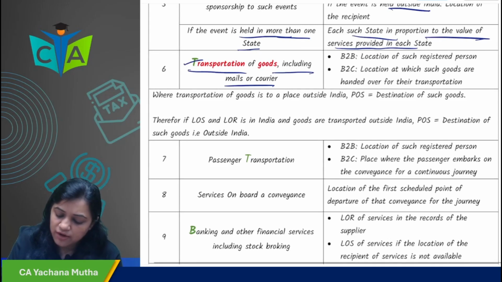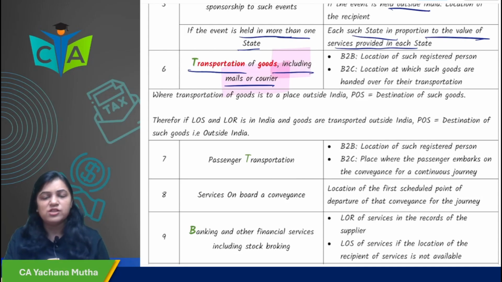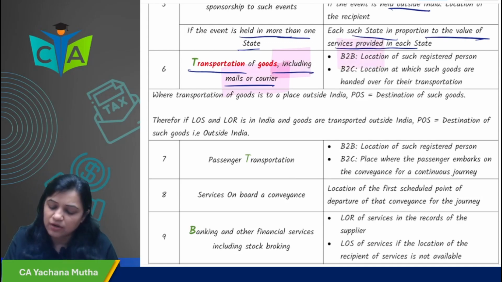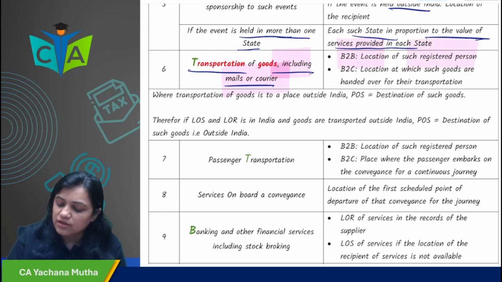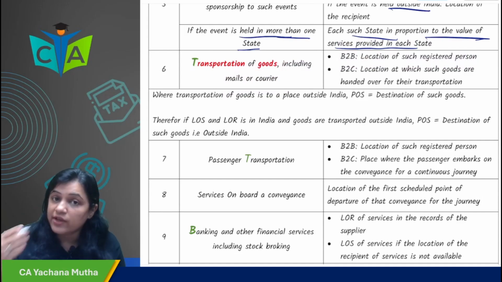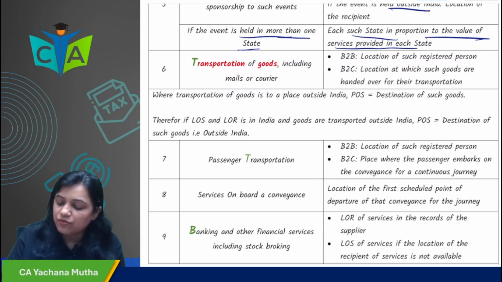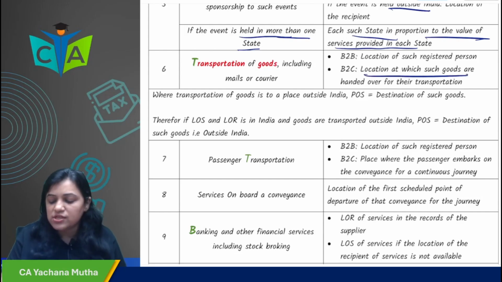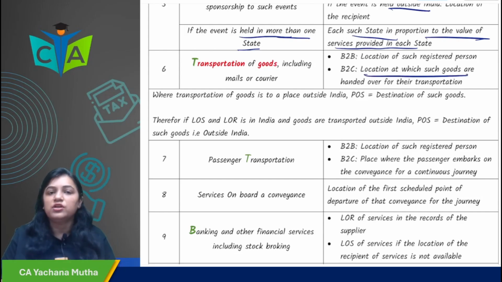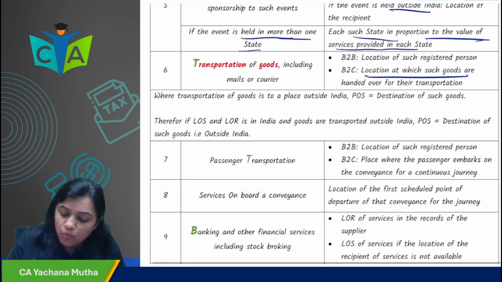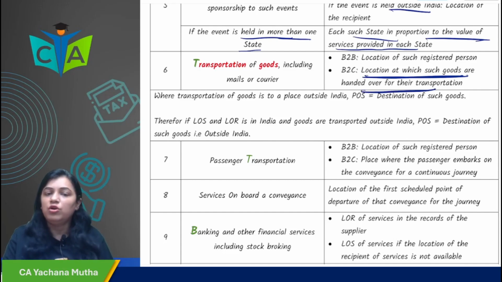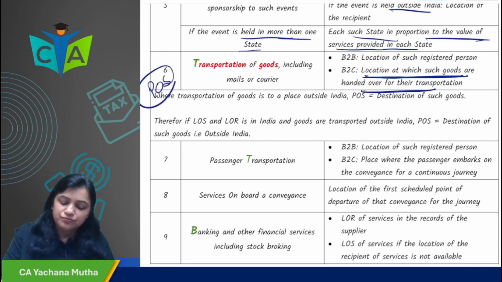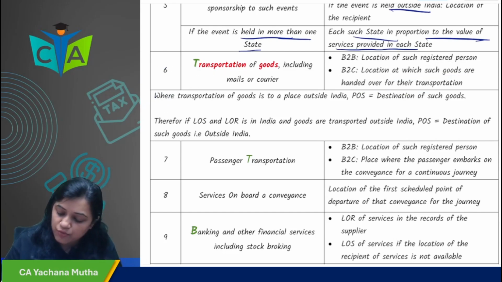Next, again one more T, transportation of goods, T3OIBP cases, including mail or courier. So transportation of goods, if it is B2B, very good. Ma'am, transportation of goods T3OI hai. So it would be location of registered person in case of B2B. But if it is B2C, then location where the goods are handed over for the transportation would be the place of supply.